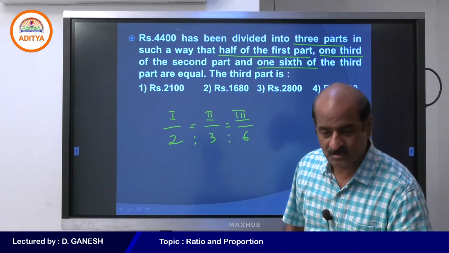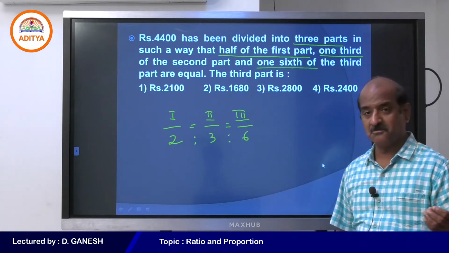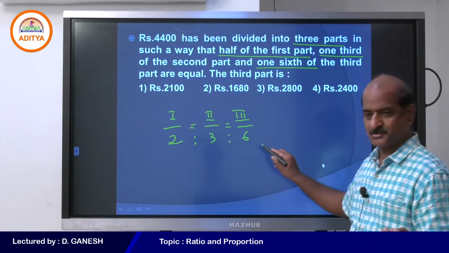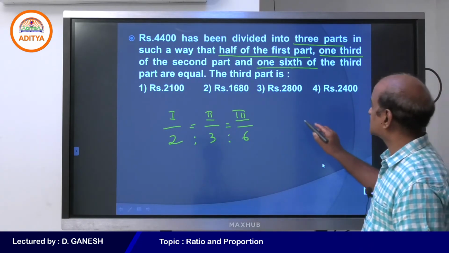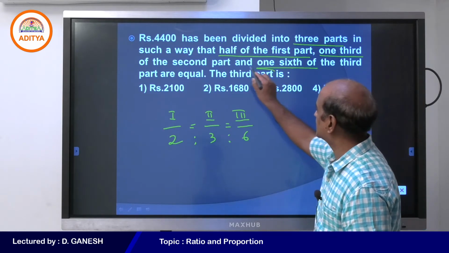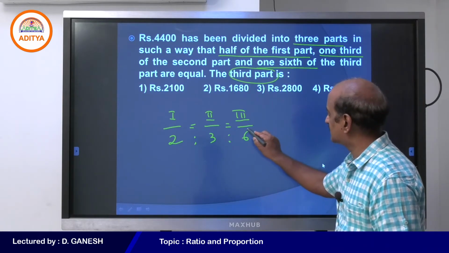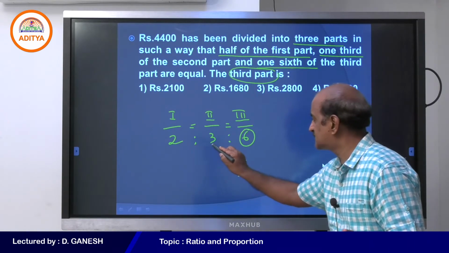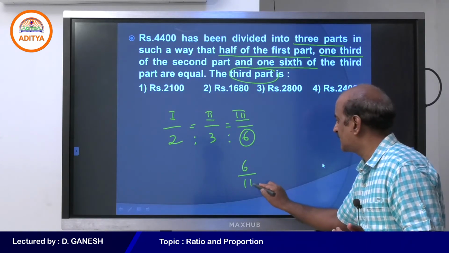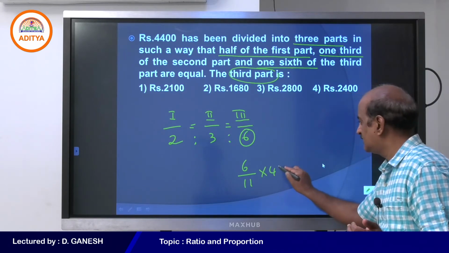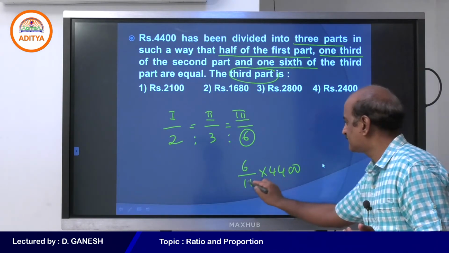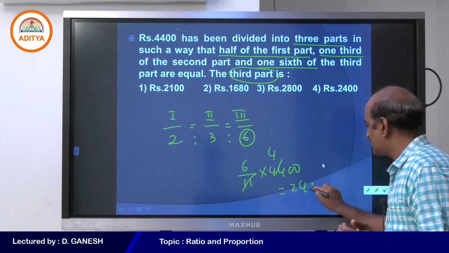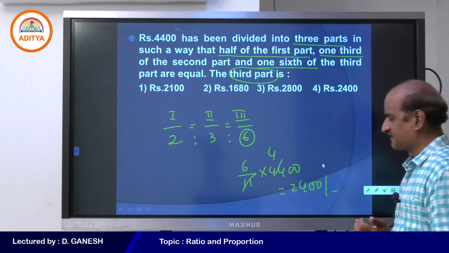Therefore 4,400 may be divided in the ratio 2:3:6. What are you asked to find? You are asked to find the third part. How much is the third part, my dear students? 6 out of 2 plus 3 plus 6, which is 11, into what is the amount we need to divide? 4,400. You can understand that. So the third part in this case is going to be 2,400.